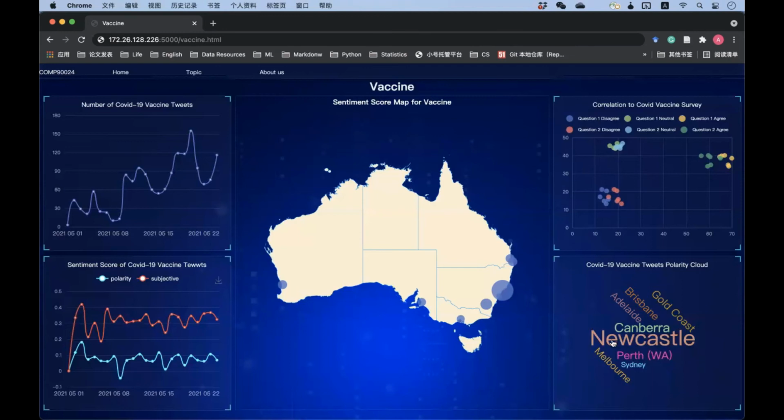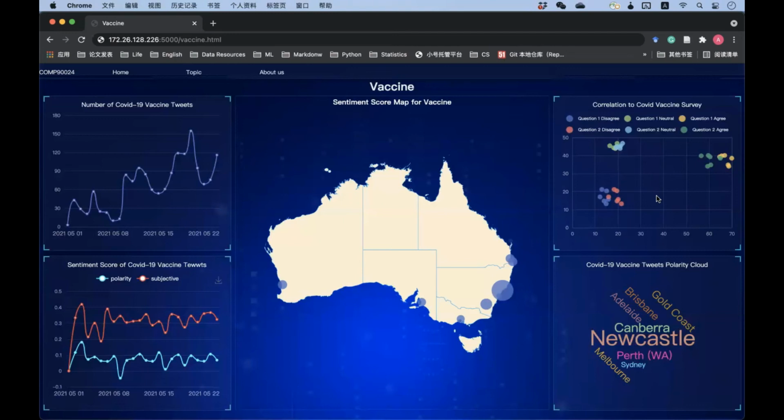The proportion of negative tweets is similar to the proportion of respondents who disagree with the question. However, the proportion of neutral tweets is way higher than that for neutral responses in the survey.